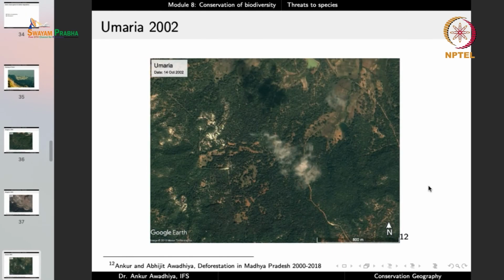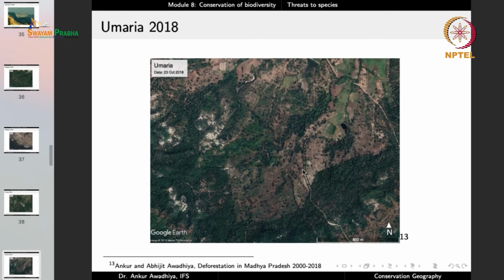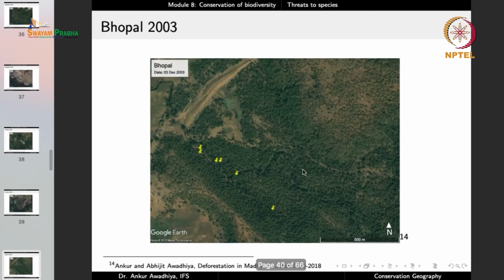This is in Umaria district. So here again you can keep track of this road. So this is a common point. And if you look at all of these forests, this is in 2002, this is 2018. The forests have been cut down and converted into agricultural fields.